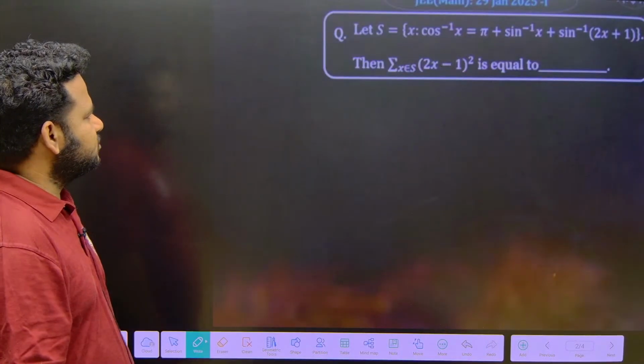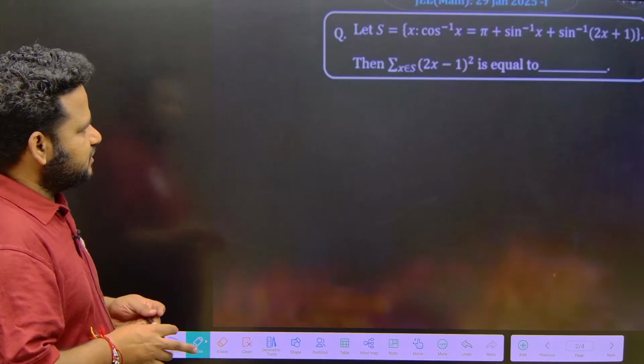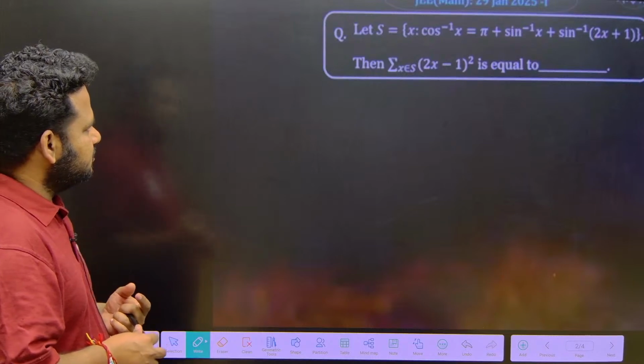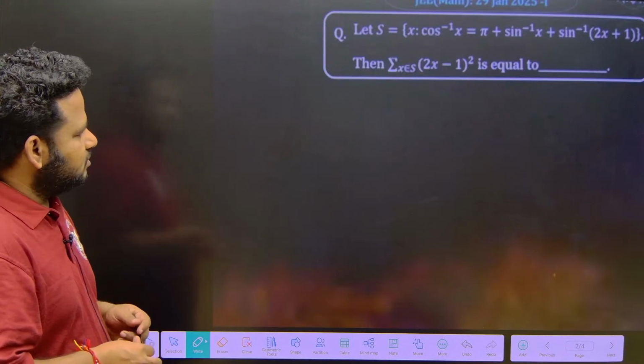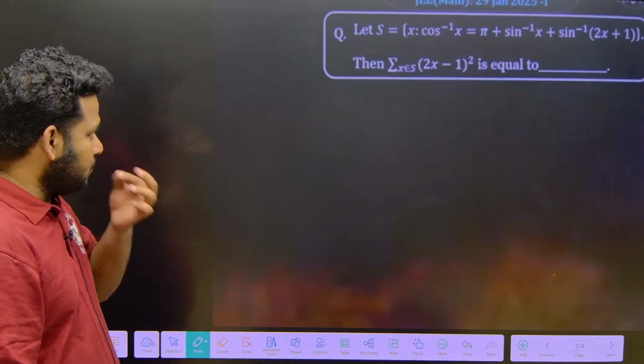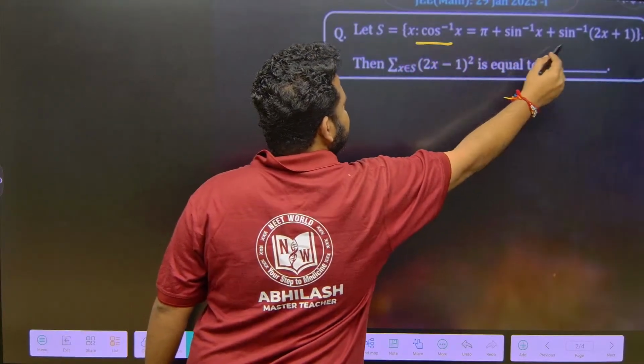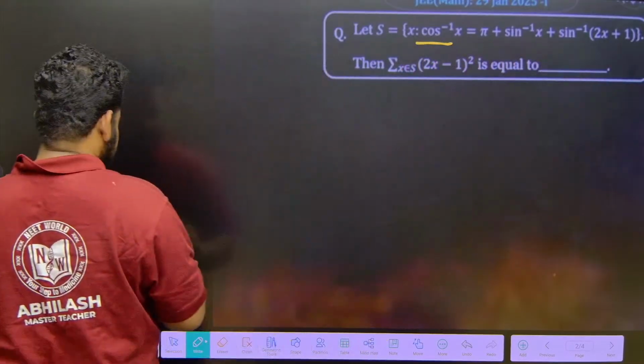They have given, let S is equal to x such that cos inverse of x is equal to pi plus sin inverse of x plus sin inverse of 2x plus 1. Then summation of x, for x belonging to S, of (2x minus 1) whole square is equal to what, they are asking. So first of all, let us write down what is given. Everything here is in sin inverse of x.